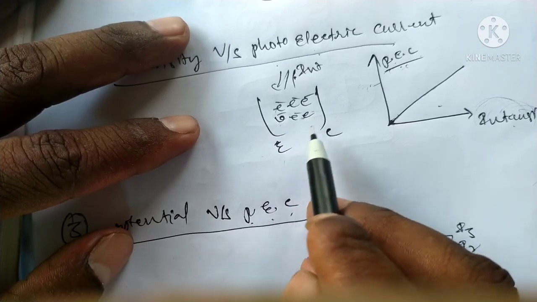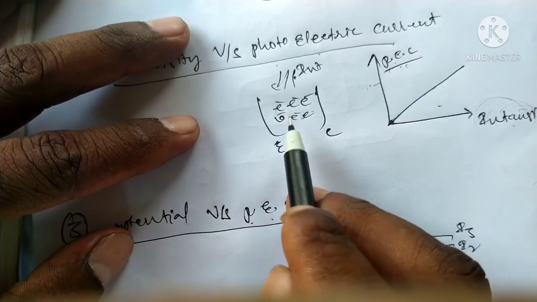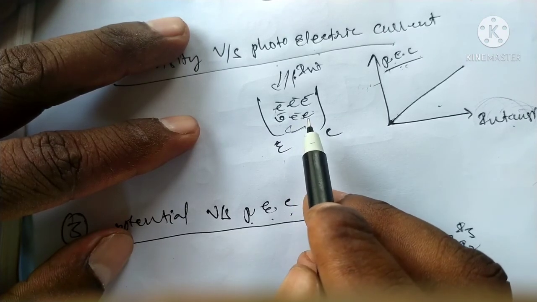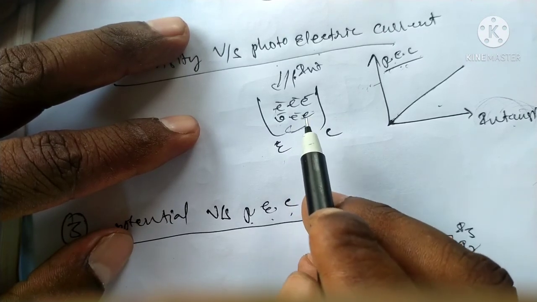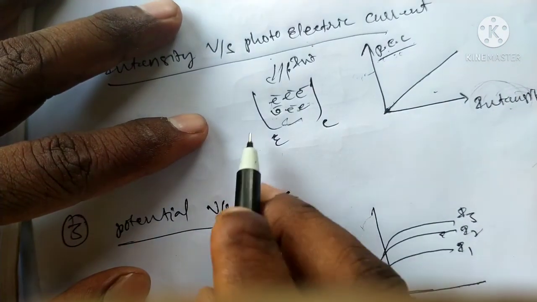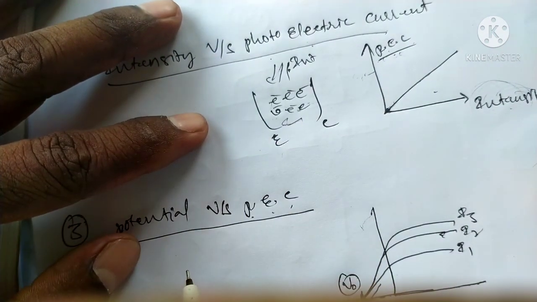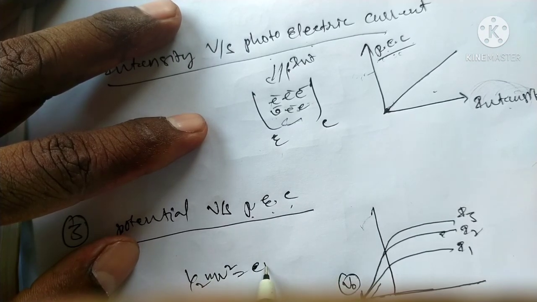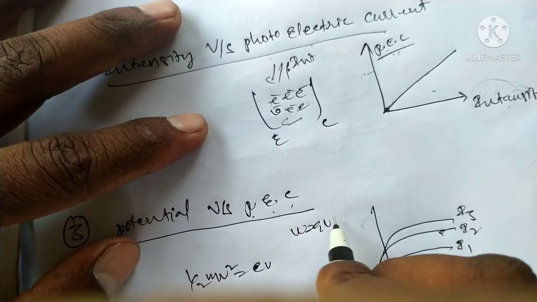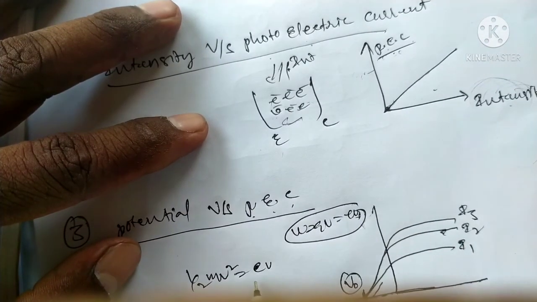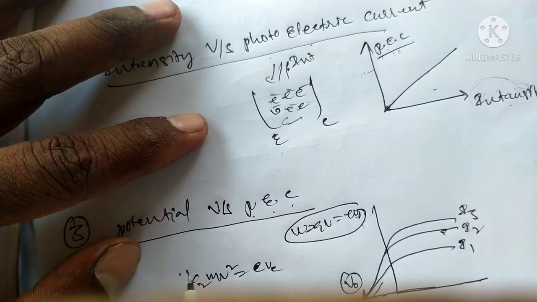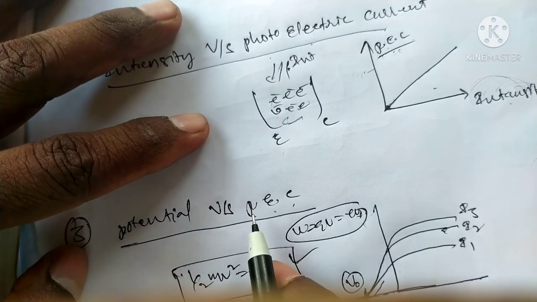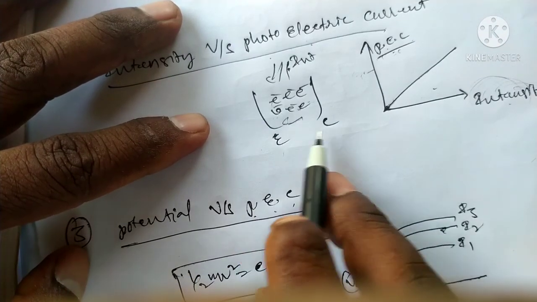There is some work done. We want to repel the electron flow. This work done is equal to the kinetic energy of the particle, that is, half mv square is equal to eV naught. That is, W is equal to QV. So eV naught is equal to the kinetic energy of the electron. This comes from the potential developed between the two plates.